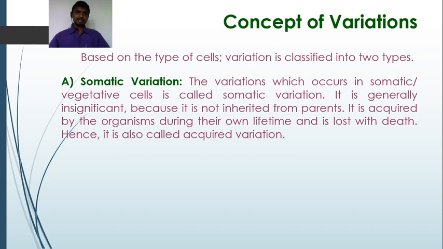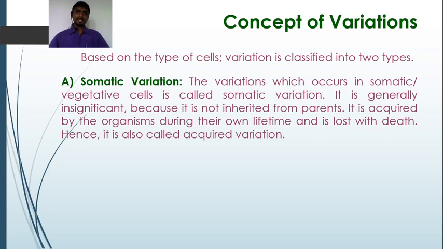If you take a cell from the stem, leaf, root, so any cell of the plant body, it is called the somatic cell or the vegetative cell. The cell from the vegetative part of the plant is the vegetative cell. So, when the variations occur in the somatic or vegetative cell, it is called somatic variation.